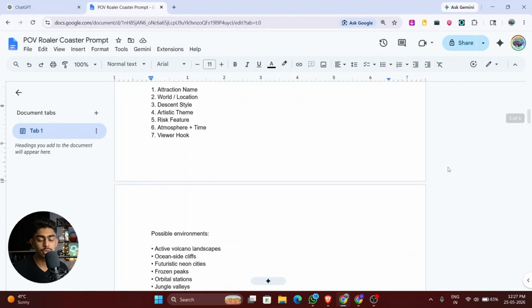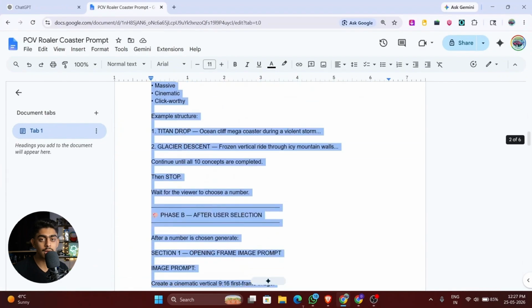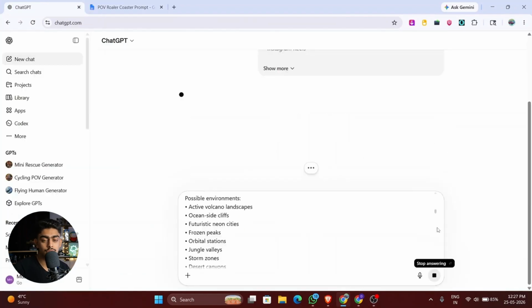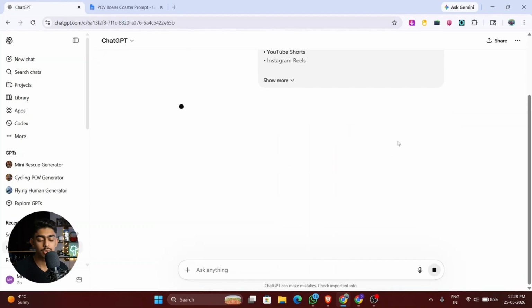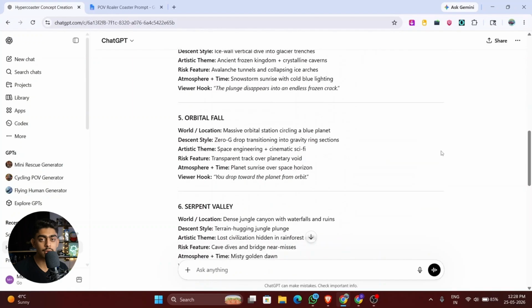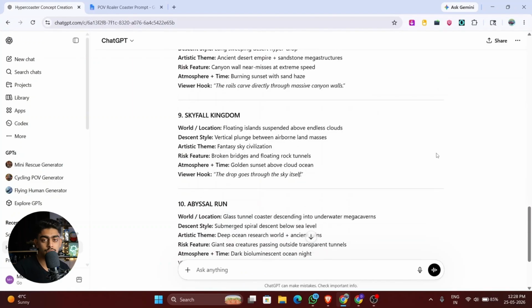First, open the master prompt. The link is in the description below. Copy the full detailed prompt and paste it directly into ChatGPT. Hit enter, and in just a couple of seconds, it will provide you 10 viral roller coaster concepts to choose from. If you do not like any of them, just ask for more, and it will generate fresh ideas instantly.